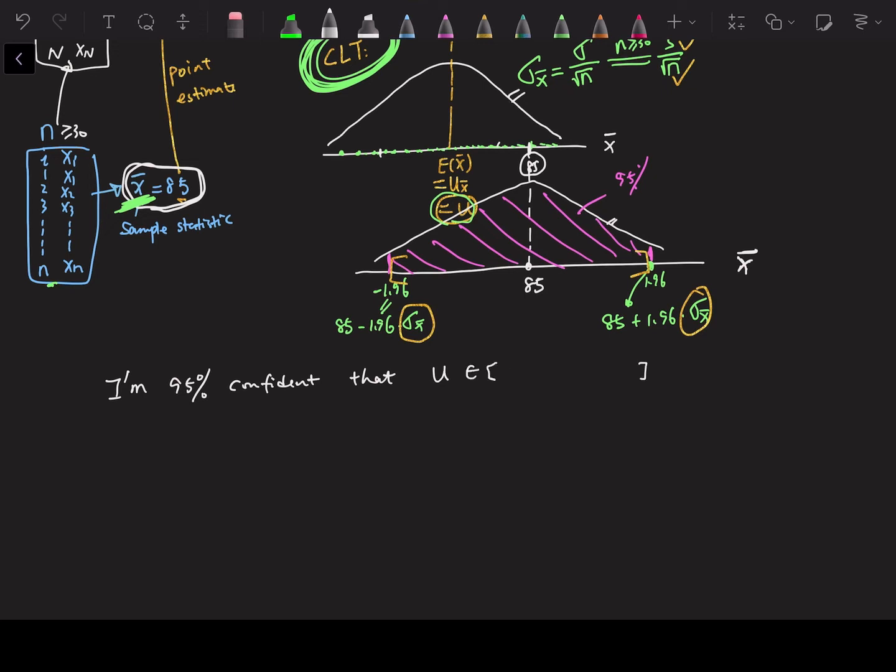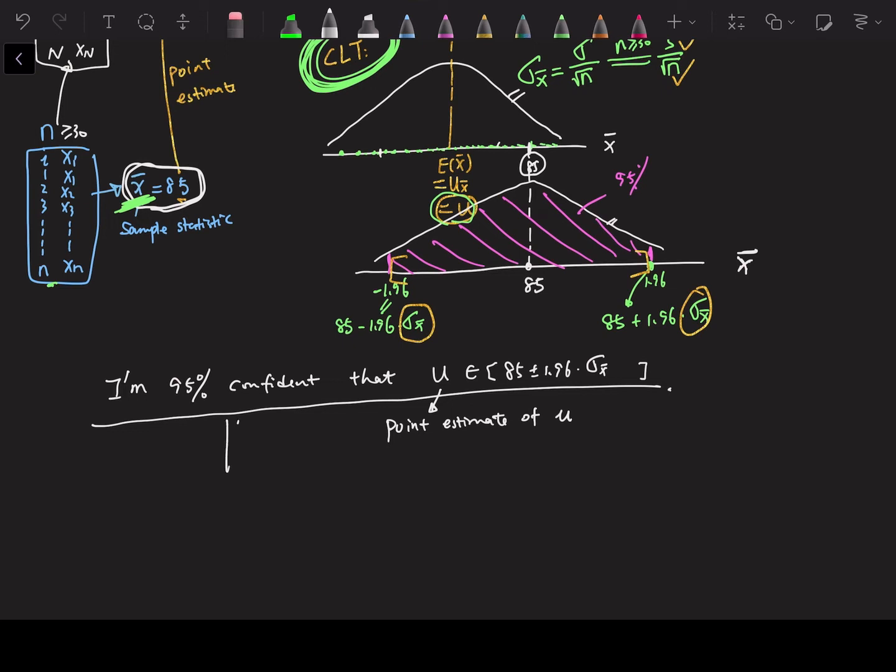I just write 85 plus minus 1.96 times the standard error of X bar, and this is the point estimate of the population mean. This is the way we state this, the way we put everything into a sentence.